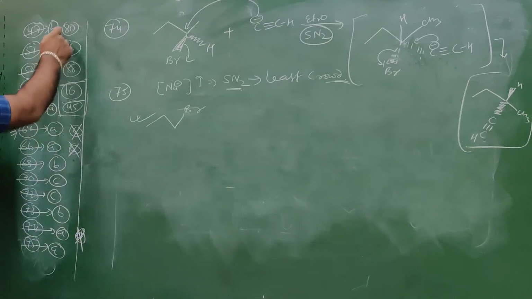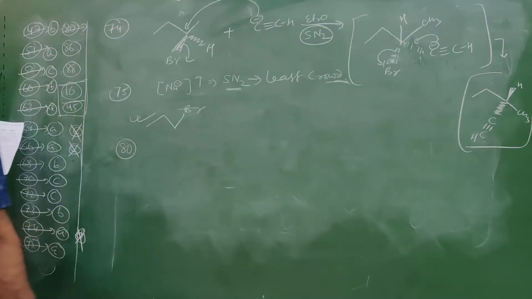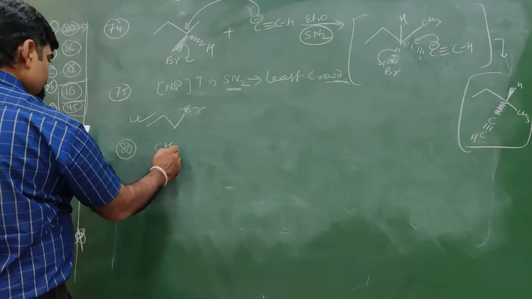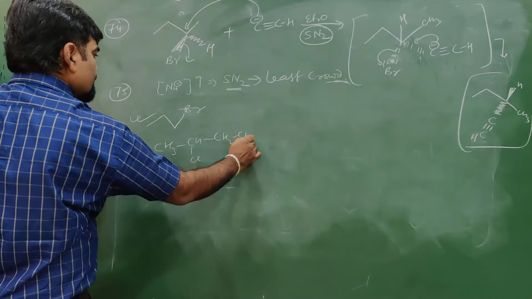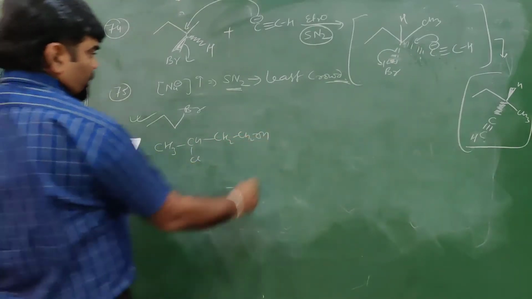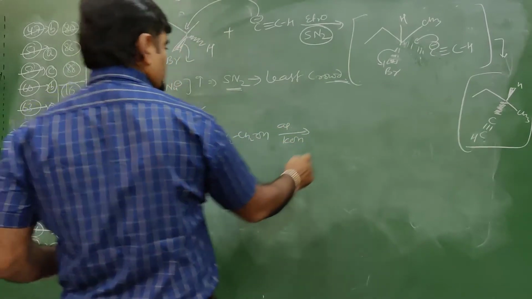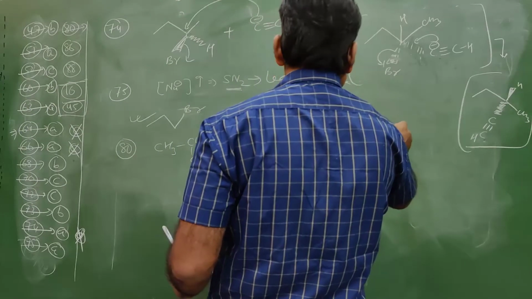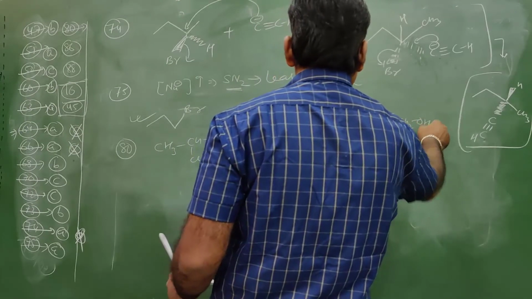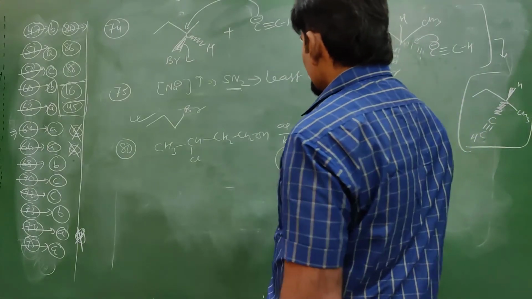Question number 80. Alright. It is what? CH3CHCl, CH2CH2OH with aqueous KOH. So this is very simple. CH3CHOHCH2CH2OH. This is the product through SN2 substitution.